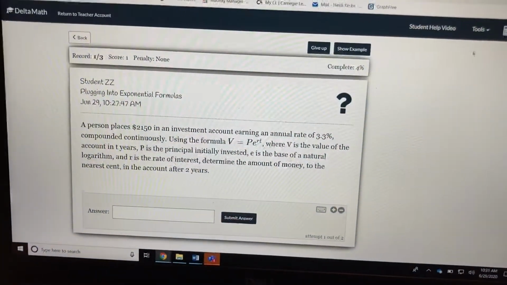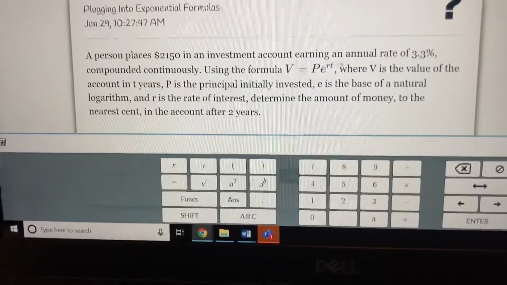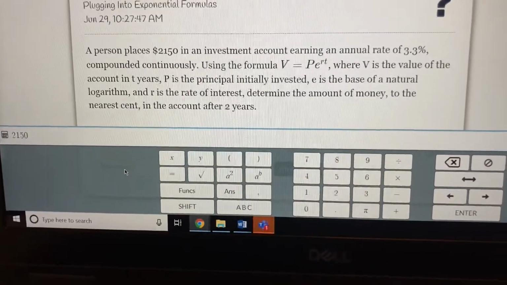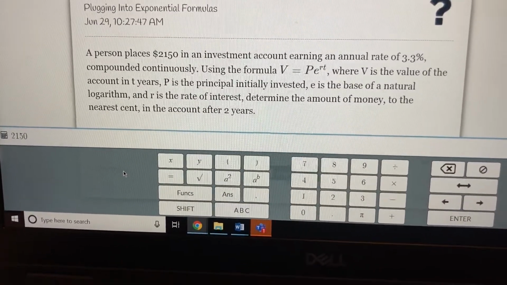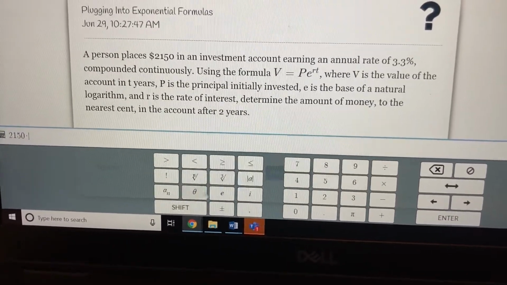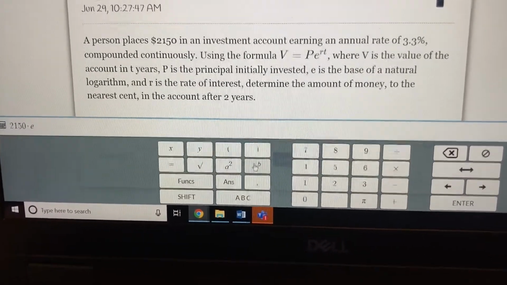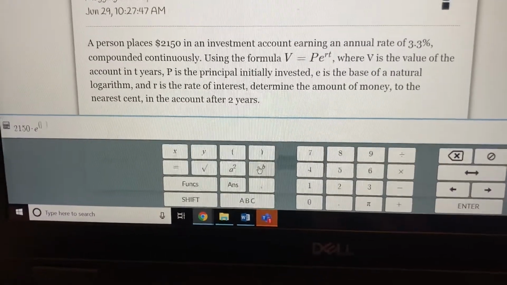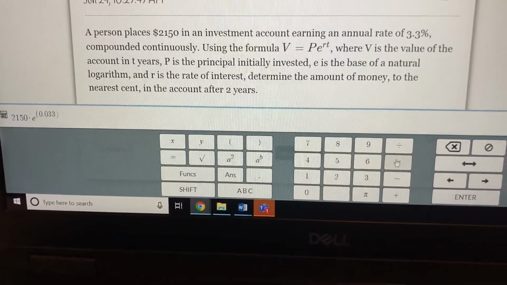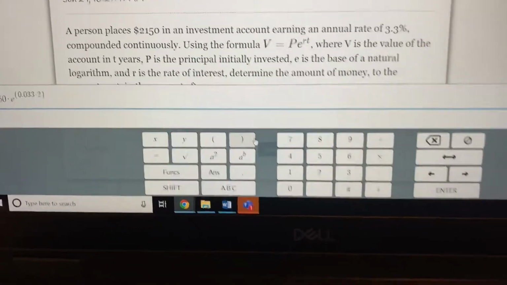So I'm going to go back to my Delta Math calculator, and I'm going to type in my formula exactly as I wrote it on my page. So 2,150 times, now we need E raised to the power, so we're going to use E here. Click the button E and go back here so we can raise it up to the exponent. I'm going to use parentheses, 0.033 times the 2 years. Close the parenthesis, and we hit enter.